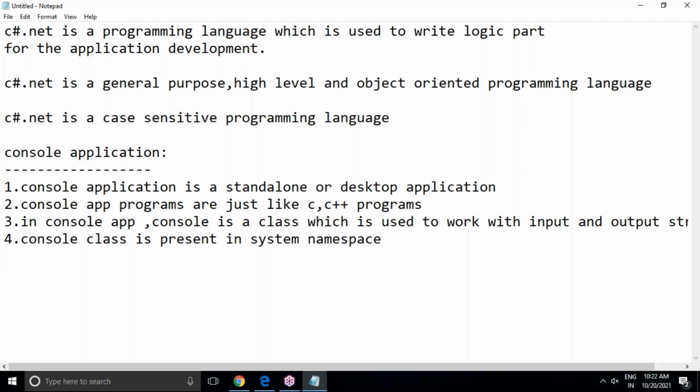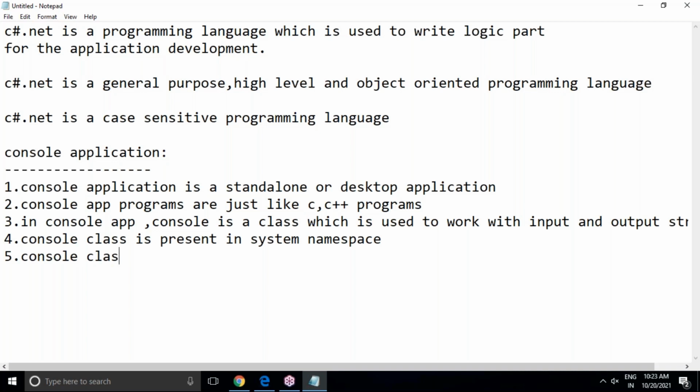How C and C++ programmers use header files, the same way in .NET programming we use namespaces. If you don't include the System namespace in the header section, the Console class will not work. If you don't use the Console class in your program, you can't give input values to your program, or get output values from your program. It's not possible.